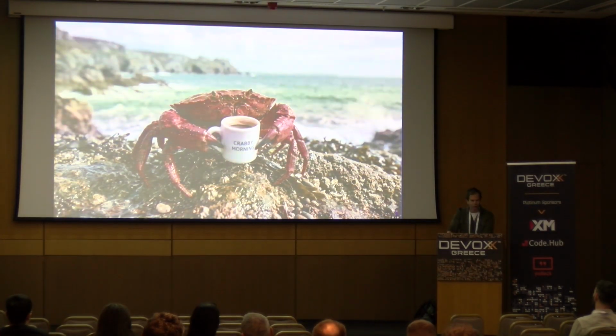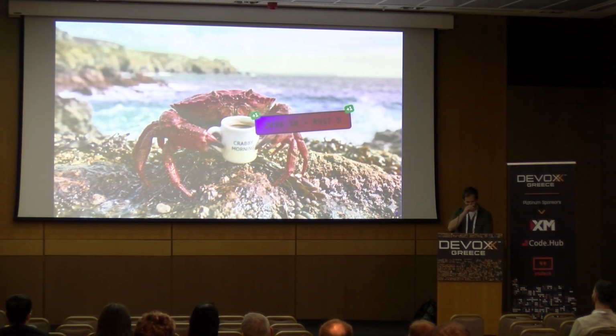So here I've got, I don't know if you've noticed the motif. When Java wins, there's a coffee, and when Rust wins, there's a crab. In this case, we have a crab drinking a coffee. So once again, everyone wins.